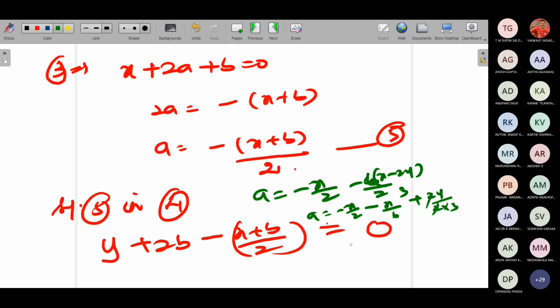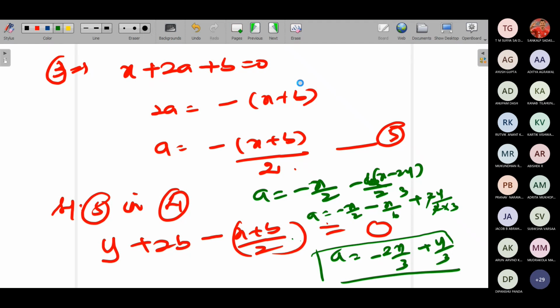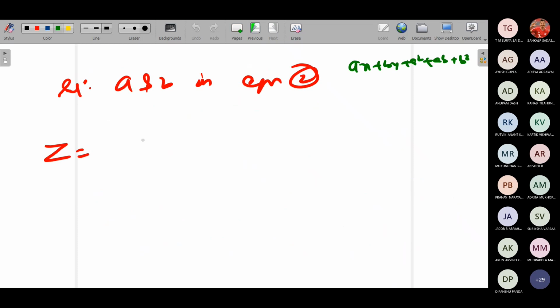Once you simplify this, you'll get a equal to, once you take LCM, 3 minus 2, 4x by 6. So 2x by 3, correct? Plus y by 3. This is the value of a. Purely I have substituted it and I have got it. Thus I'll substitute it here. So a will be equal to y by 3 minus 2x by 3, into x.